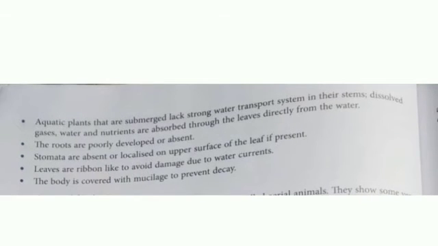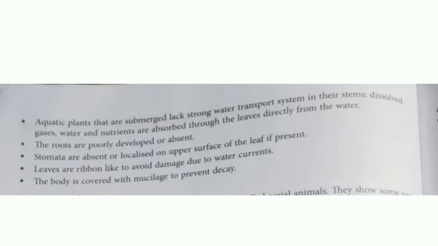And other adaptations are for aquatic plants that are submerged. First, which are floating on the surface. Second, who are submerged. Submerged plants lack a strong water transport system in the stem. जो पानी के अंदर है, they don't need any water system. They don't want xylem. Actually, xylem is the transport system. So they lack it because there is no need.